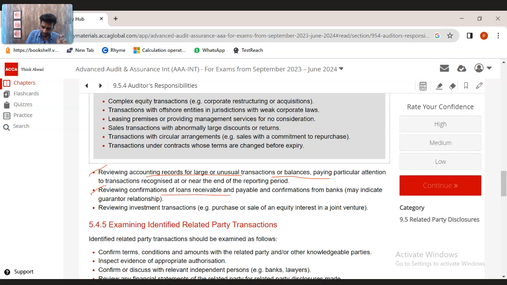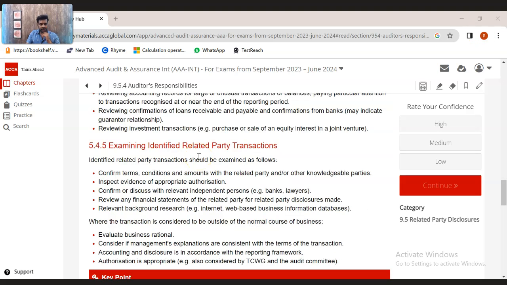Reviewing confirmations of loans receivable and payable from the banks, which may indicate guarantor relationships. Reviewing investment transactions, like purchase or sale of equity investment interest in a joint venture, etc. All these transactions are reviewed to identify if there are any related party transactions, like loan confirmations, payable confirmations from the bank, investment related transactions, etc.